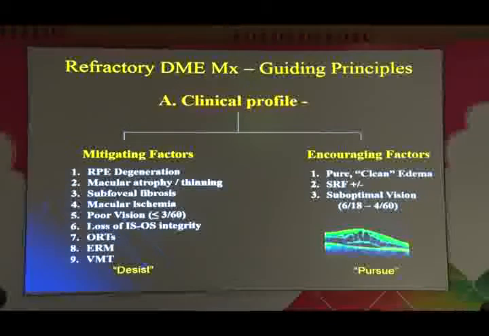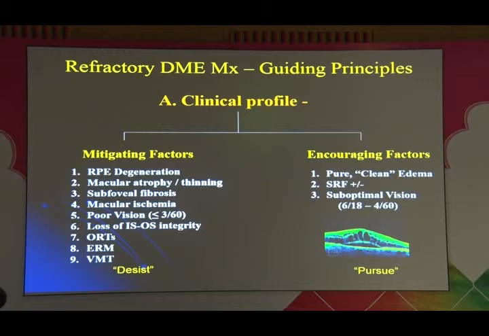Now, in terms of the clinical profile, look at what I call the mitigating factors and the encouraging factors. If you have RP degeneration, macular atrophy, subfibrosis, macular ischemia, etc., then you probably should desist and not really chase after that eye. Whereas if you have encouraging factors, the pure clean edema with or without subretinal fluid and suboptimal vision, what I call between 6/18 to 4/60, perhaps you can pursue these patients.